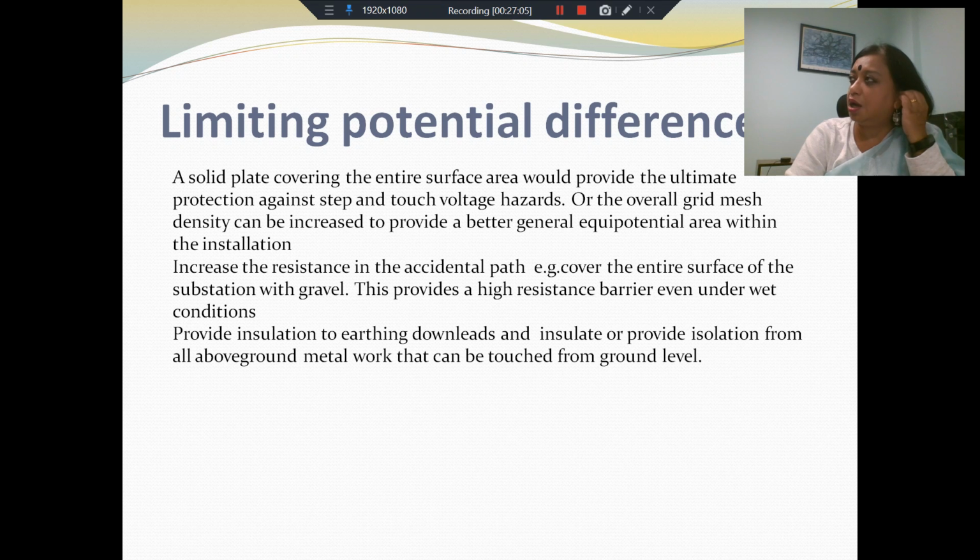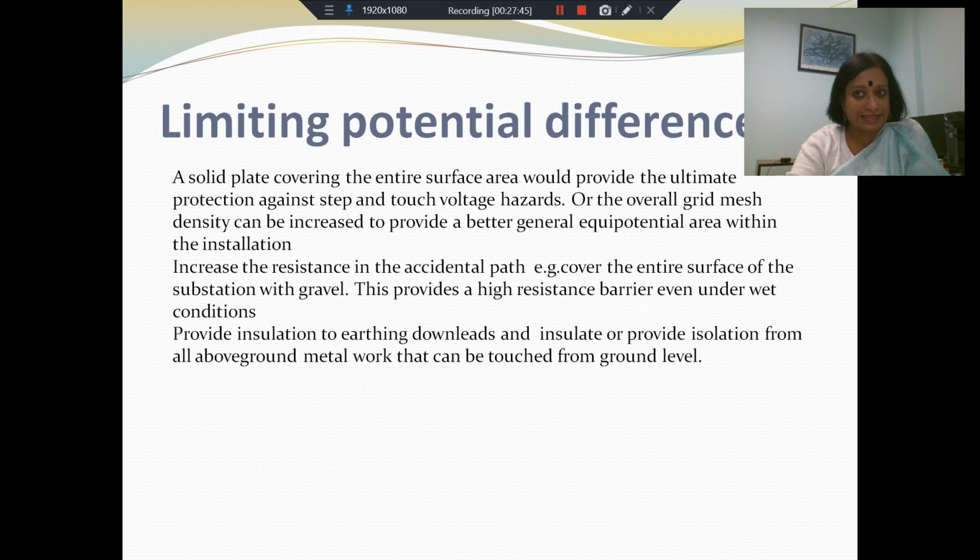Remember, the most hazardous situations are when you have moisture on the surface. So if you have this gravel, there will be discontinuities in the path. There will be no single water film between two points, and that will provide a high resistance barrier. Provide insulation to earthing downloads, and insulate or provide isolation from all above ground metal work that can be touched from ground level. So try to earth every point. Try to provide insulation even to the earthing points so that a person who touches it will be insulated from the temporary potential rise. These are all extra precautions that we need to take.